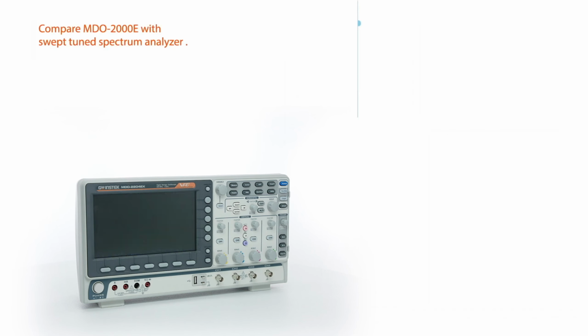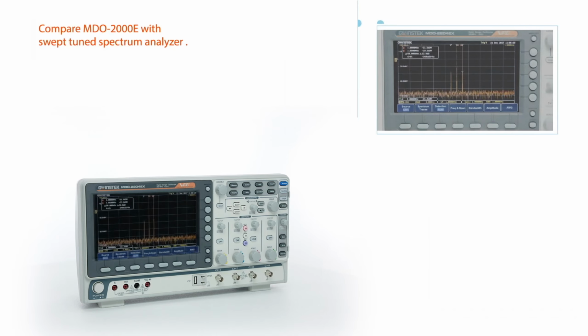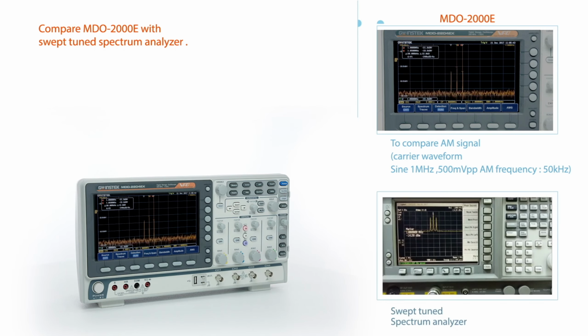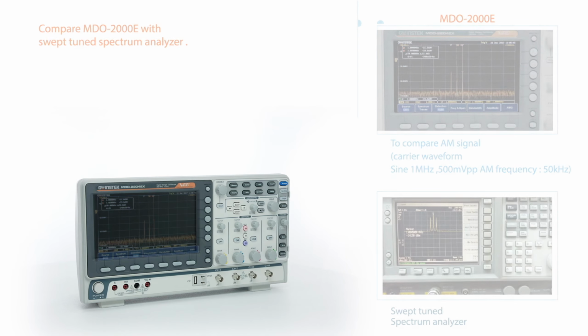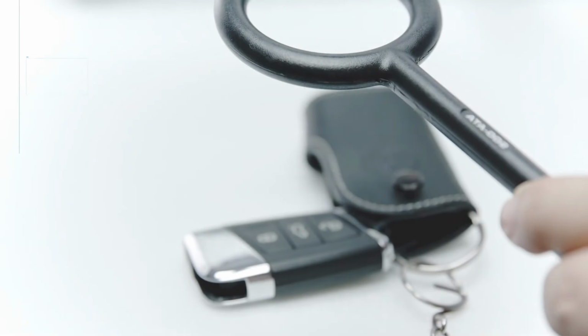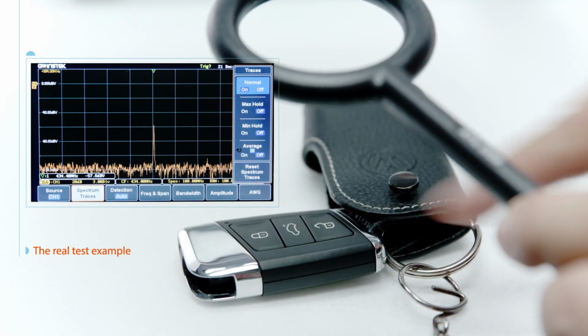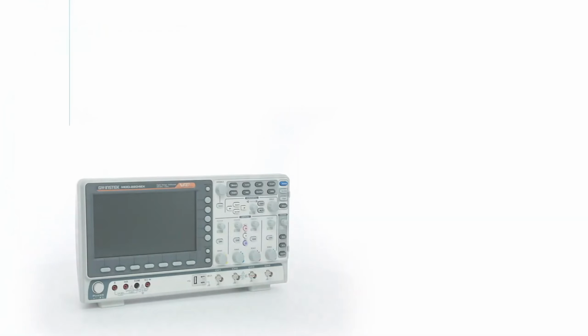By the same test condition, we can easily observe that the update rate is faster in the MDO-2000E than in the swept-tuned spectrum analyzer. This is a remote control test. The MDO-2000E can obtain the correct frequency of a variety of remote controls.